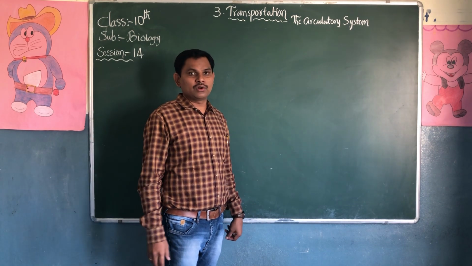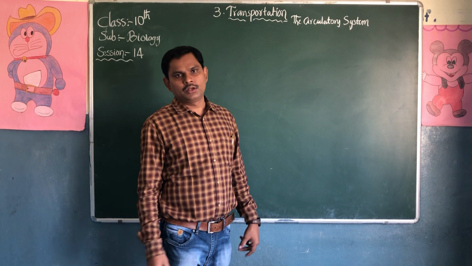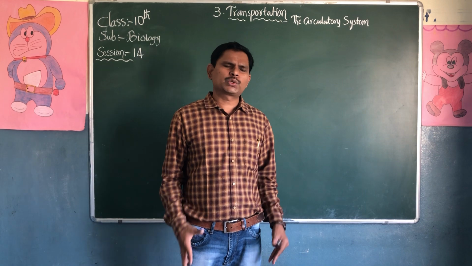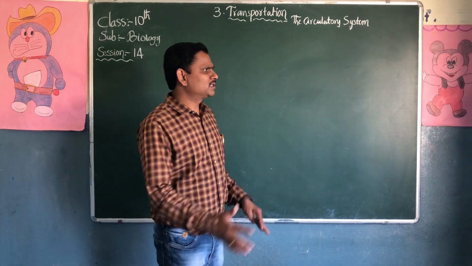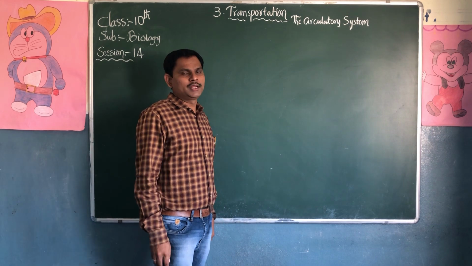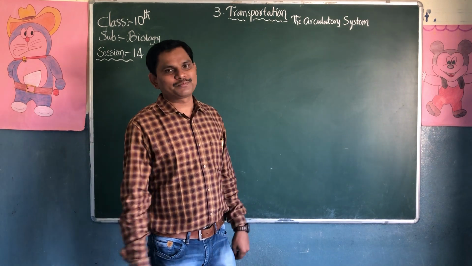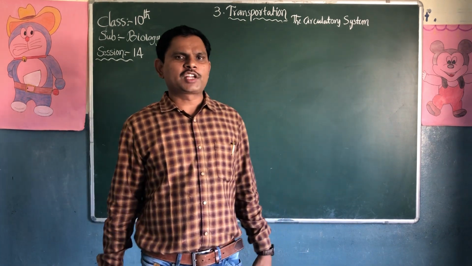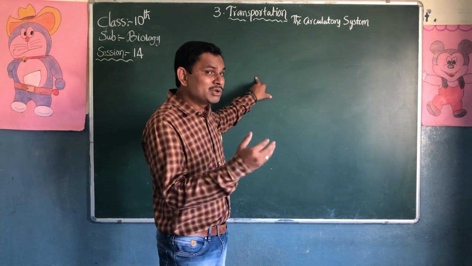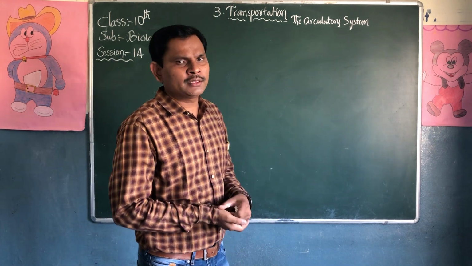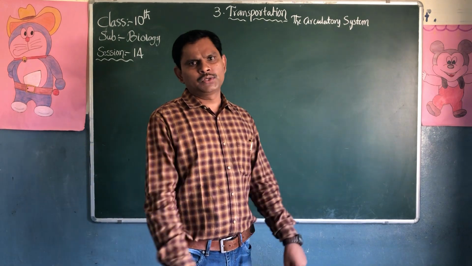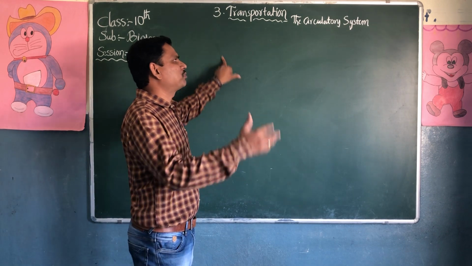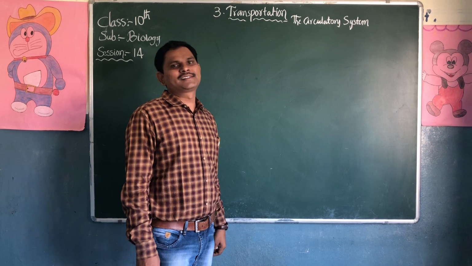In our body also, there are trillions of cells. To transport this food material, this nutrition, to all the cells, it will take too much time. That's why there is a separate system in our body, that is the transportation system. In multicellular organisms, we have a specialized system, the circulatory system. It circulates the materials to the entire body. So today we are going to discuss the most important lesson, the transportation system, that is the circulatory system.